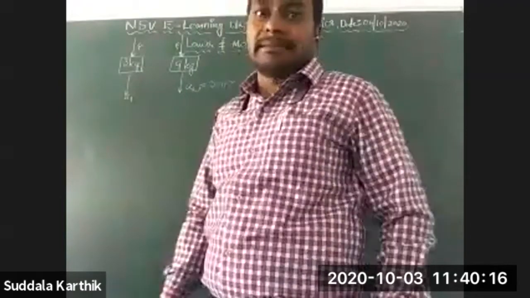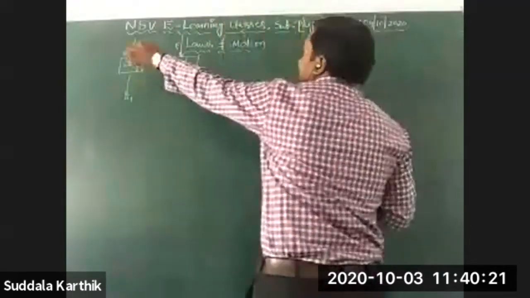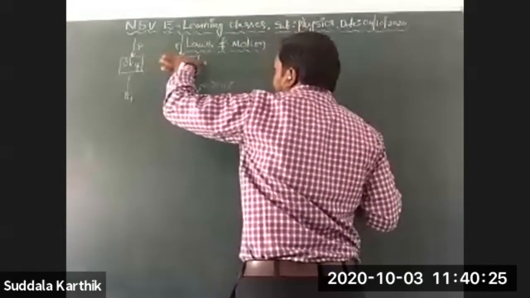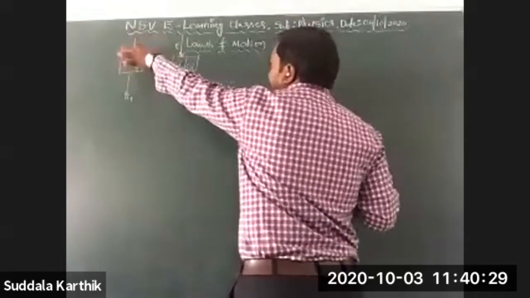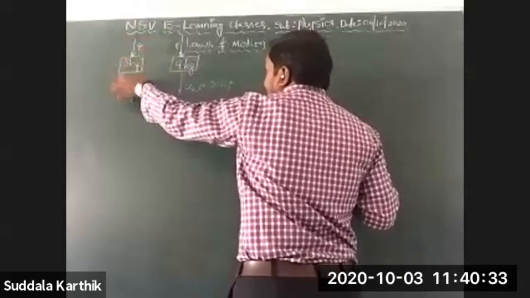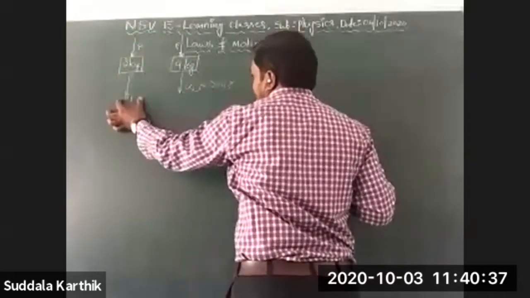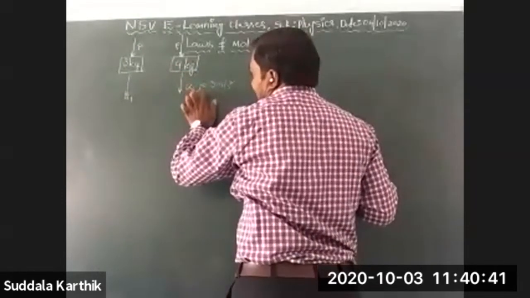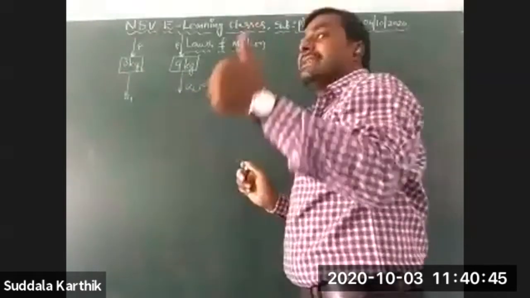By applying the same force on the 3 kg body and the 9 kg body, the word same force is very important. That's why I have taken F. They are different masses, but they are getting some acceleration. For the 9 kg mass it is given, but for the 3 kg mass, how much is it?